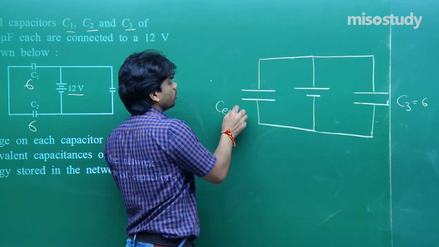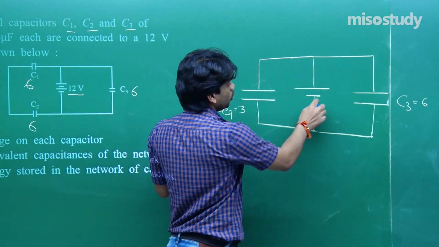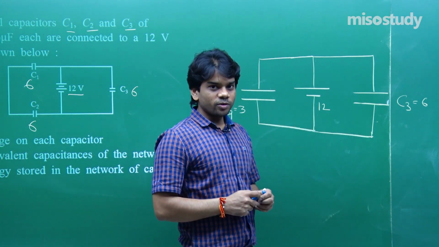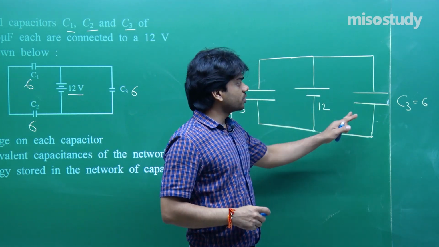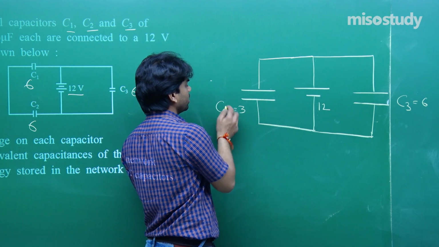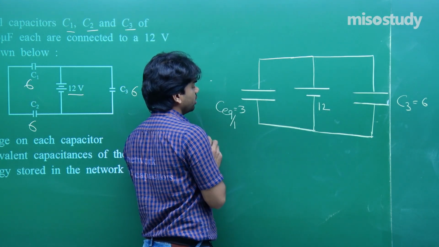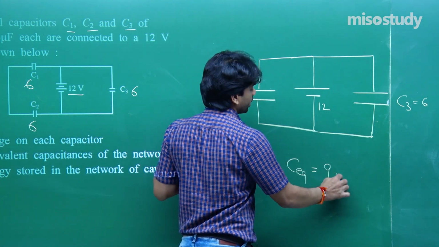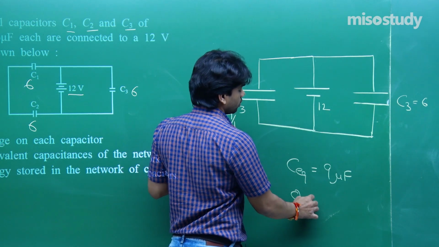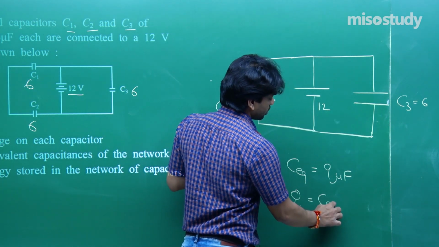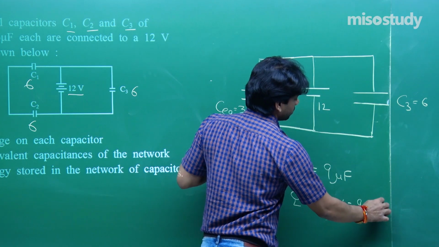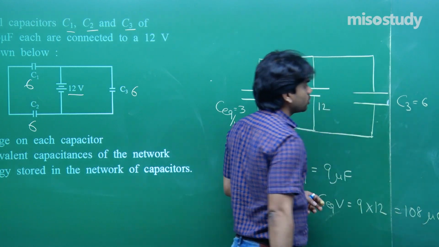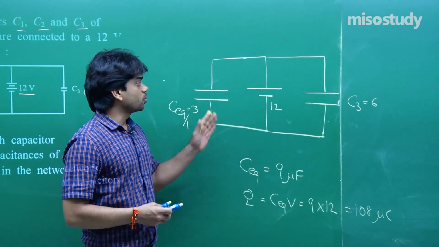Here this equivalent of 1 and 2, I am making this as 3. Now 12 volt battery, now just imagine these two are in parallel. These two are in parallel and the charges that will flow. So, if I take the net equivalent, this is let us say C equivalent due to 1 and 2, so I am marking C equivalent 1. So, net equivalent capacitance due to all this will be 6 plus 3, 9 microfarad. So, charge that has to flow from the battery will be Q equals to CV. So, 9 into 12, that comes out to be 108 microcoulomb. Now, it has to distribute itself.